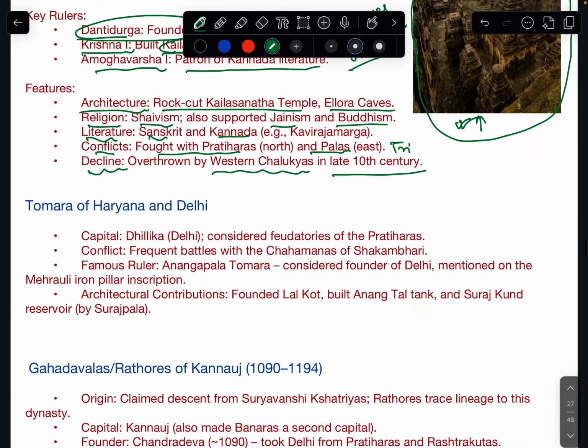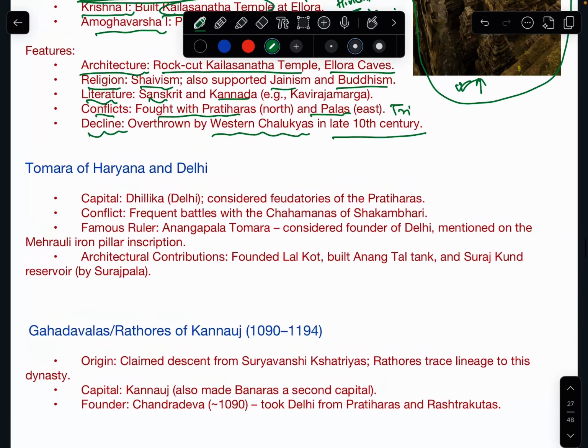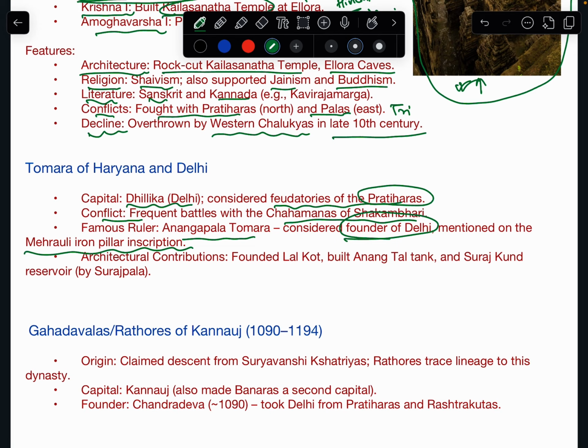Now, Tomars of Haryana and Delhi. Capital was Dillika or Delhi. They were considered feudatories of Pratiharas. Okay. So, conflict, frequent battles with Chauhans. Okay. And famous ruler was Anangapala Tomar, considered the founder of Delhi. Mentioned on the Mehrauli iron pillar inscription. Very important.